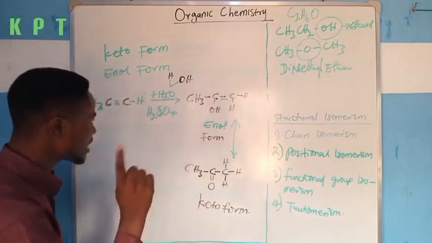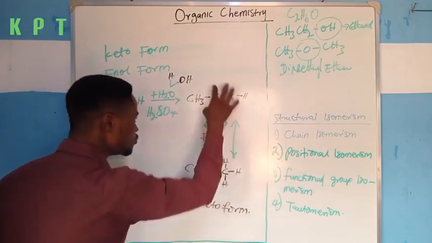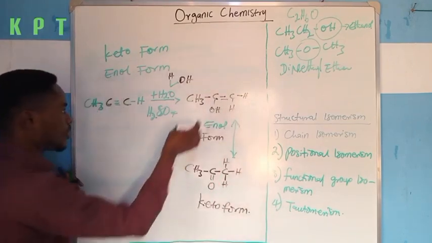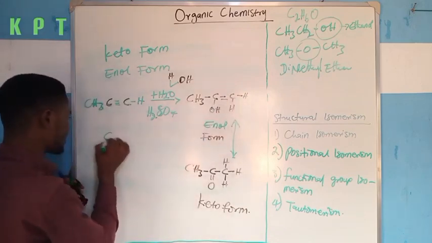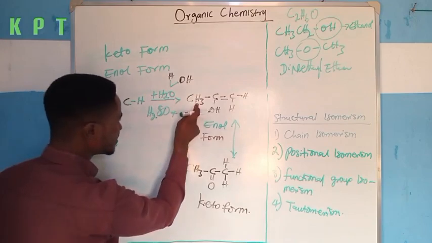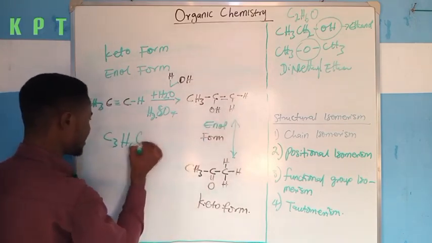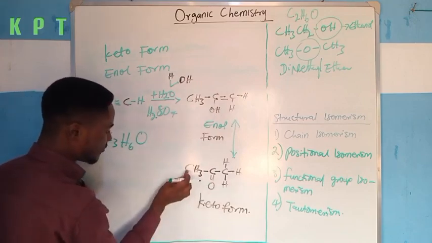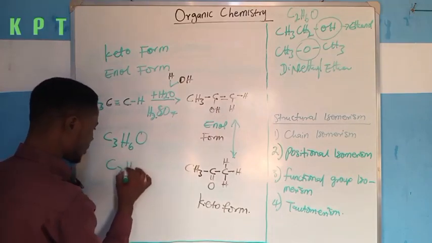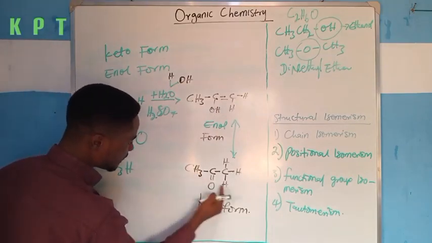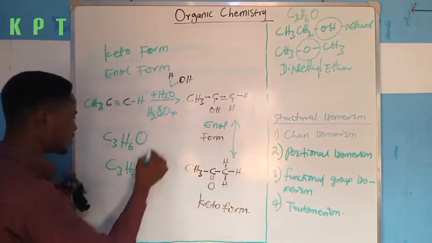If you watch carefully, let us count the number of carbon, hydrogen, and oxygen atoms in these two organic compounds. So for this, I have 1, 2, 3 carbons, so I have C3. What about hydrogens? This is 3 hydrogens, 4, 5, 6. I have H6, then O. Then what about this? I have C 1, 2, 3. I have C3. What about H? This is 3, 4, 5, 6. This is H6, then 1 O.